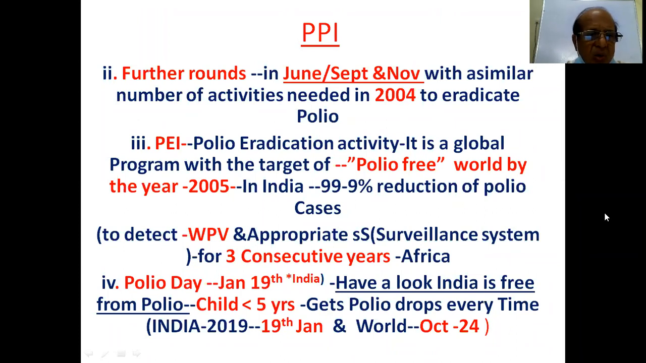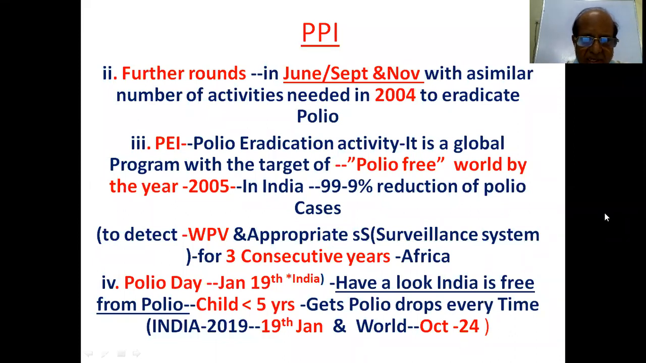Polio eradication activity is a global program with the target of a polio-free world by the year 2005. So world polio-free is 2005. In India, 99.9% reduction of polio cases, and no detection of wild polio virus with an appropriate surveillance system for 3 consecutive years. Then only you can say it is polio free. In Africa, it is very much essential. Unless 3 consecutive years are there, it is not a polio free country or world polio free. Polio Day, January 19th in India. Have a look, India is free from polio.